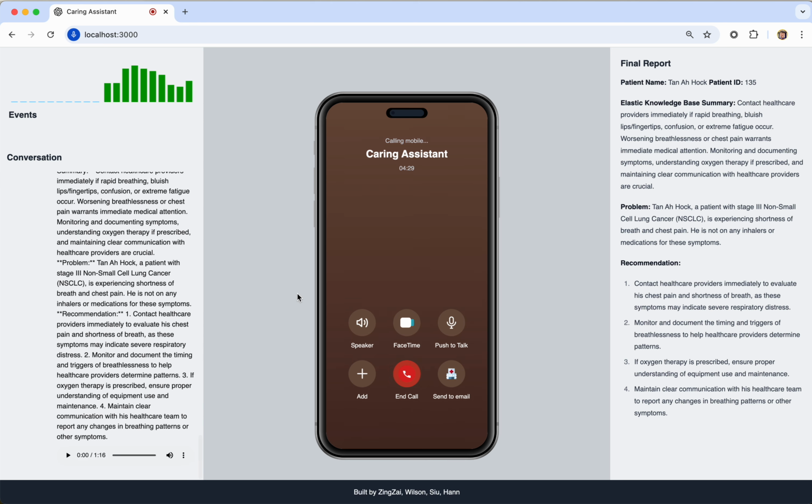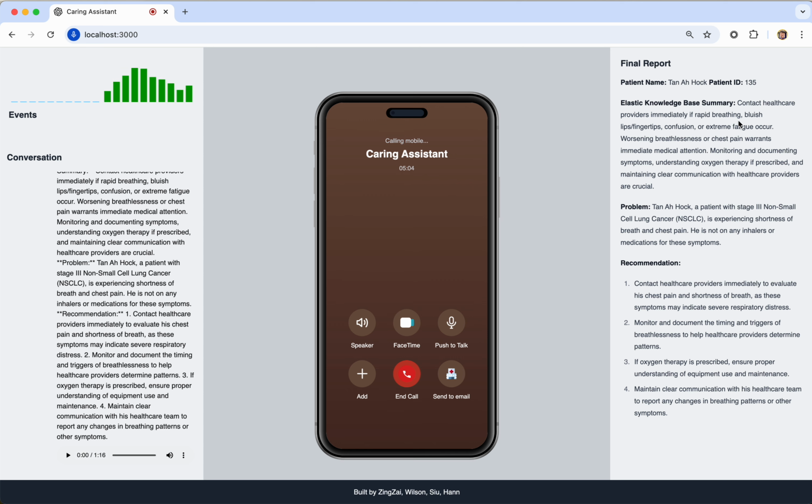Okay, great. So what you can see is that the final report has been generated by our large language model. It has formatted the report nicely for me, the patient name, the ID, using our Elastic knowledge base, the summary of what we should do, some of the very specific care instructions, and any information that you like. Obviously, you can even enrich it so that whenever we interact with the assistant, it always needs to call and enrich it with our Elastic knowledge base.